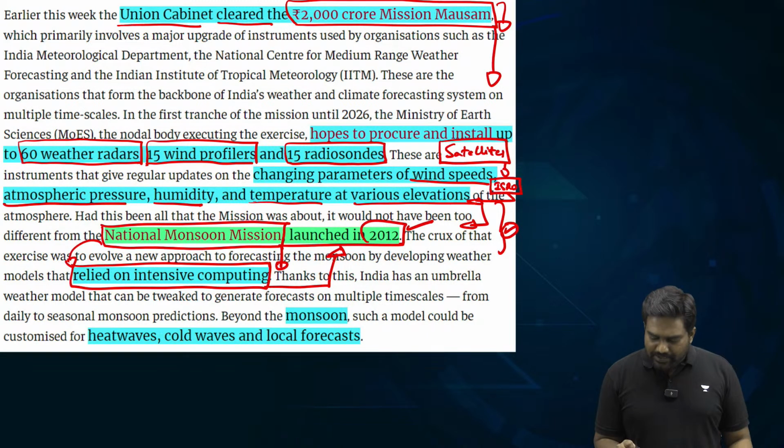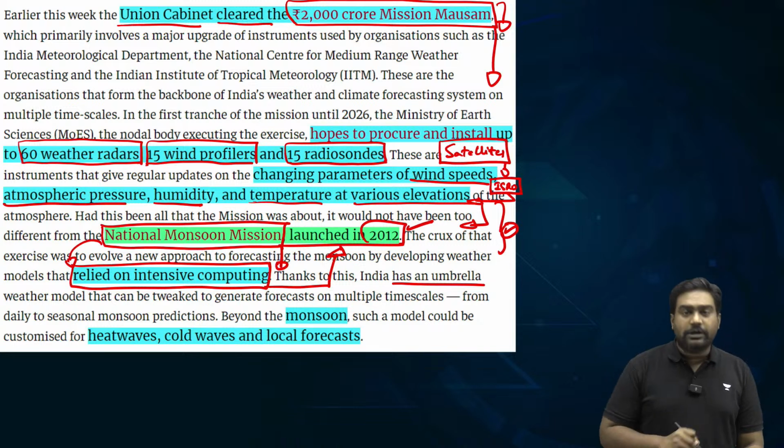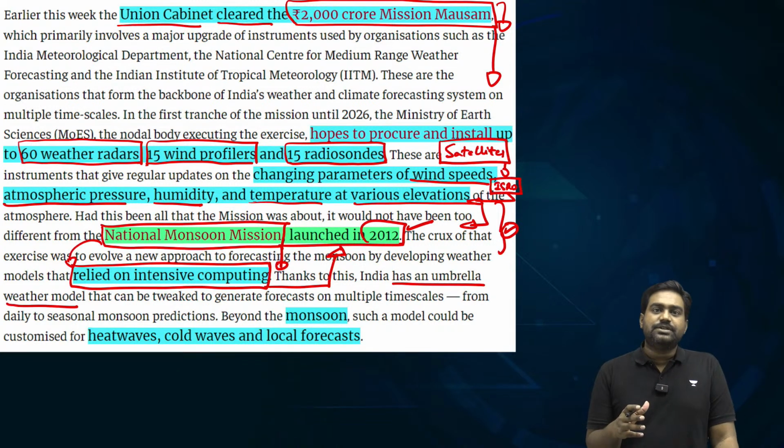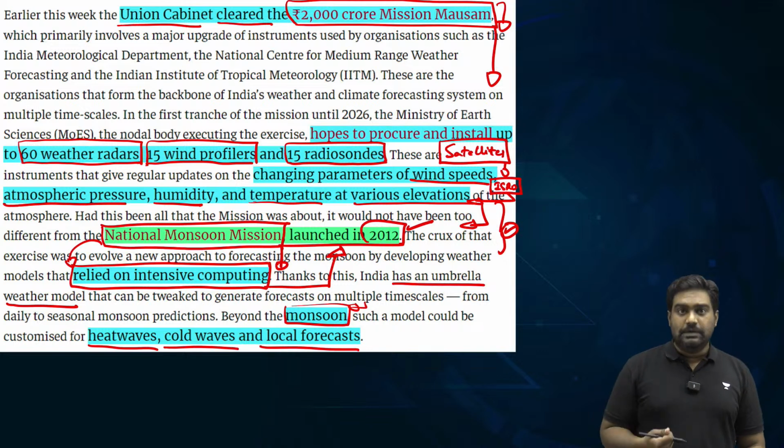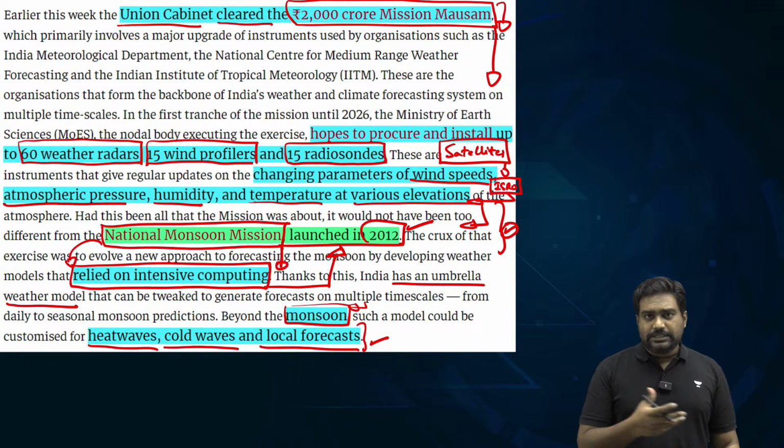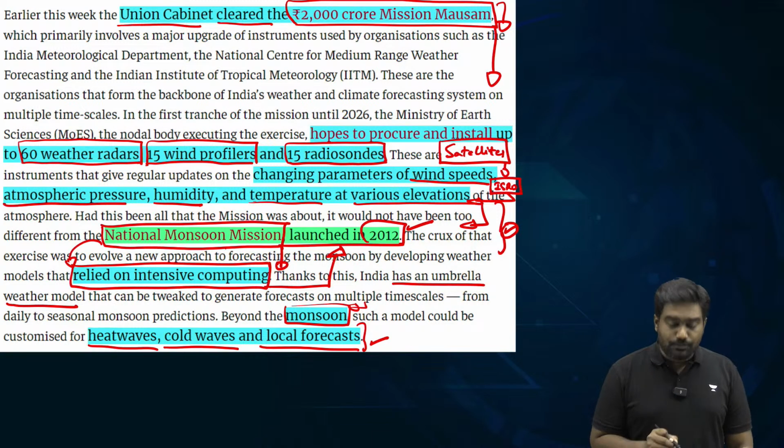The advantage of having an umbrella weather model is that you can customize this to provide predictions for various hazards and various events. We can not only provide long-term forecasts for monsoon, but even look at heat waves, cold waves, and local customized forecasts for cloudbursts. So this versatile forecasting system has already been set up under National Monsoon Mission.